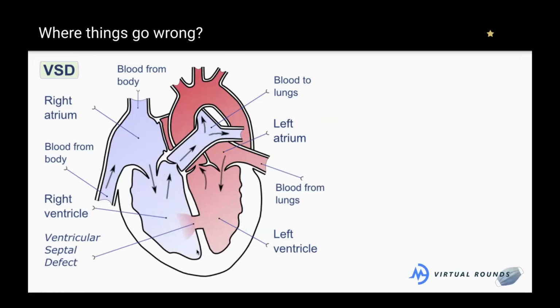VSDs are extremely common. I think it's like 4 to 5% of babies have VSDs when they're born, and many actually close spontaneously. So many of them are not even going to need treatment. I know one of my classmates in medical school had a VSD as a baby that was never fixed, and now he's fine. So these happen very commonly.